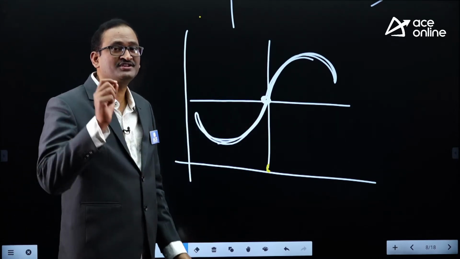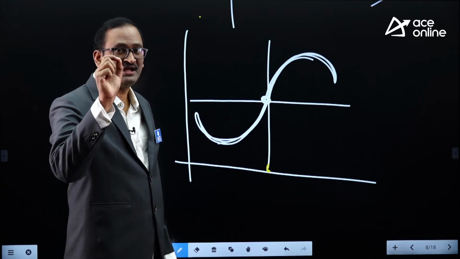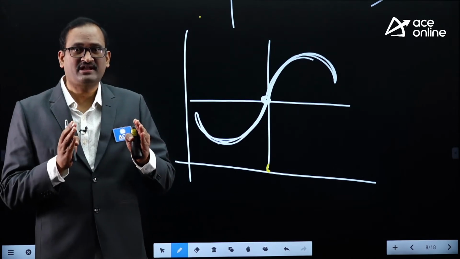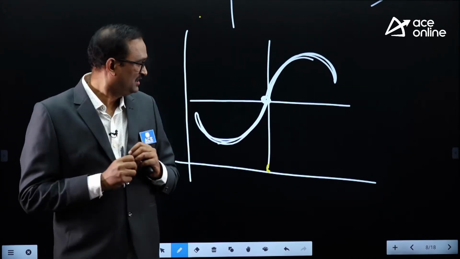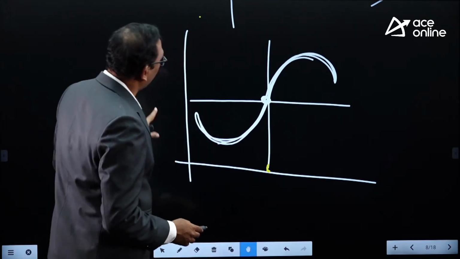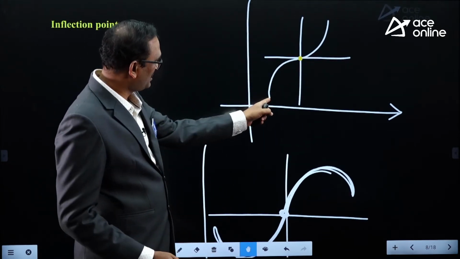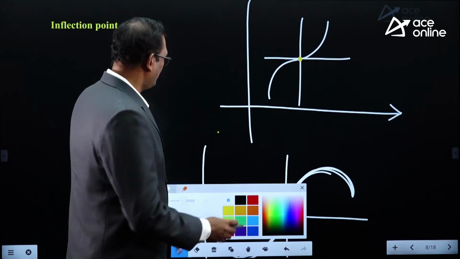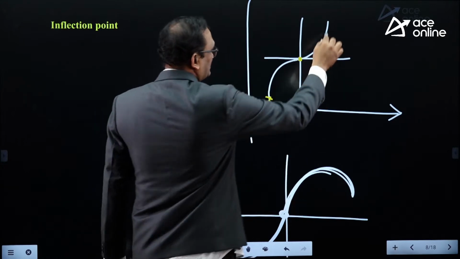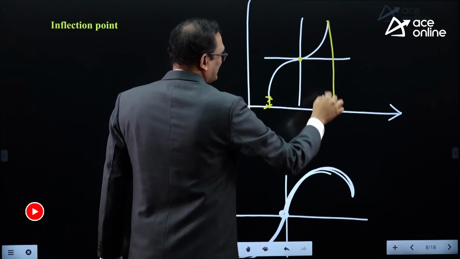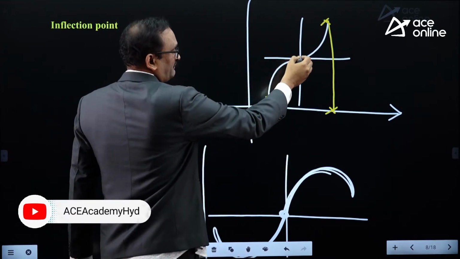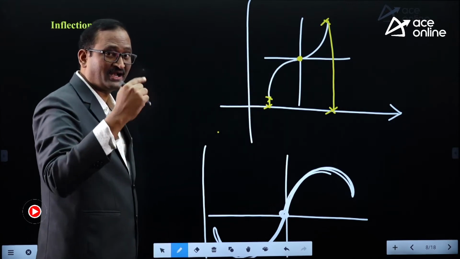Remember, inflection point means a point of no maxima, no minima. At an inflection point, the graph of the function has neither a maximum nor a minimum. Because look at this curve. What is the smallest height of the curve from x-axis? This is the smallest height of the curve from x-axis. This is the minimum value. This is the largest height of the curve from x-axis. This is the maximum value. But this is an inflection point. At this point we have neither a maximum nor a minimum.